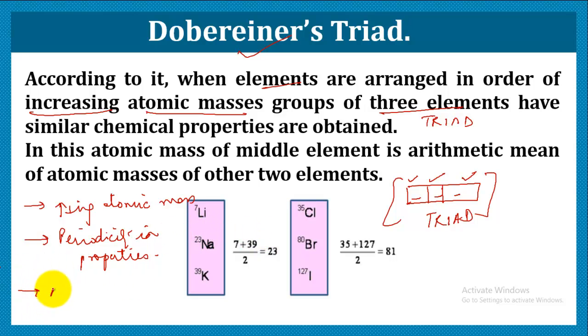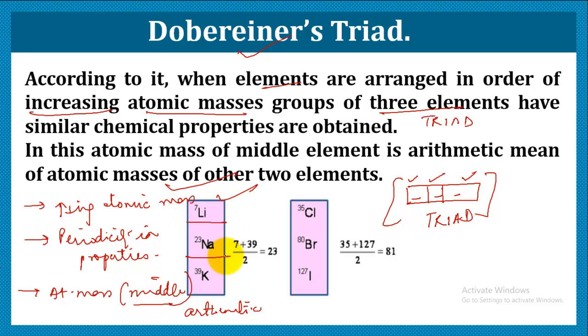And the atomic mass of the middle element was the arithmetic mean of the atomic masses of the other 2 elements. For example, if we have a triad like this, that is lithium, sodium and potassium. This is a triad because it is a group of 3 elements, that is lithium, sodium and potassium.